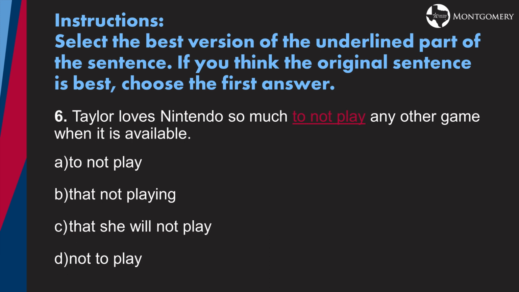Taylor loves Nintendo so much to not play any other game when it is available. Taylor loves Nintendo so much that not playing any other game when it is available. Taylor loves Nintendo so much that she will not play any other game when it is available. Or Taylor loves Nintendo so much not to play any other game when it is available. Sometimes if we read these softly under our breath, we'll be able to catch the correct answer. So the only one of these that makes sense is C.